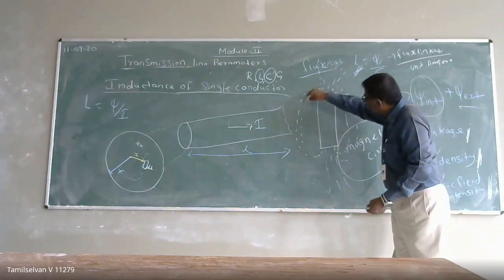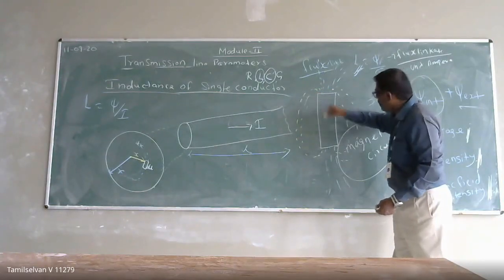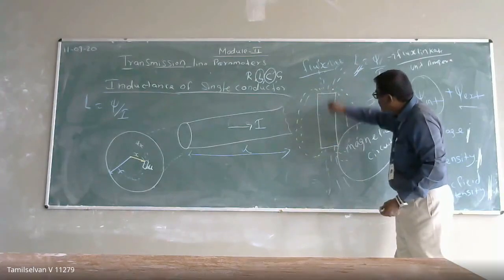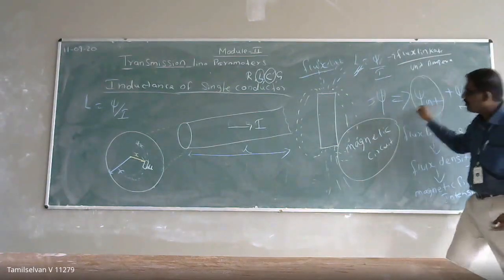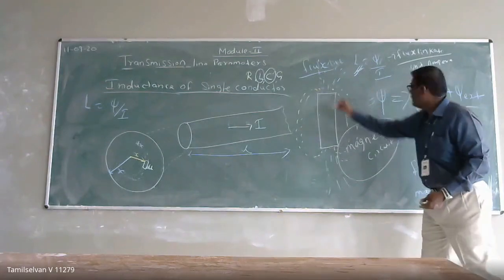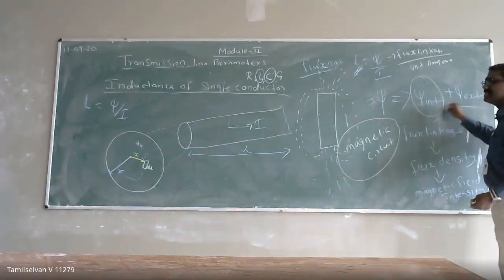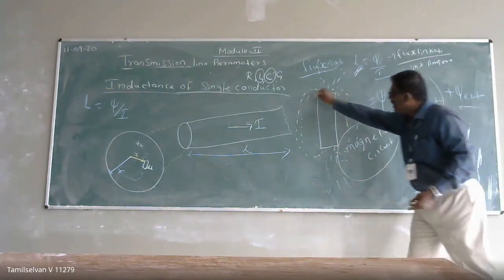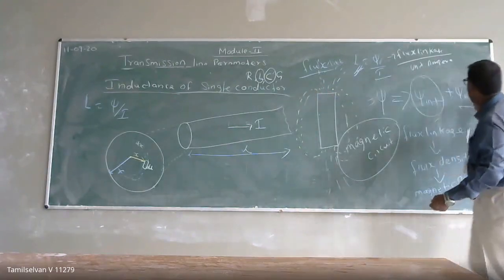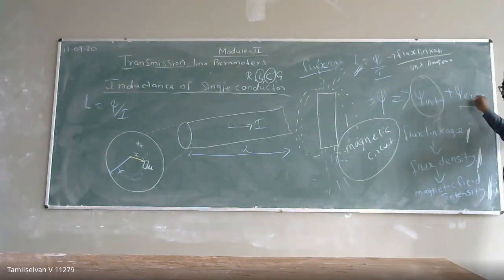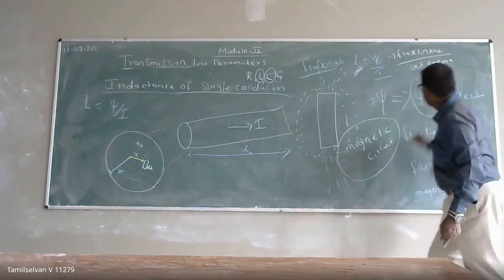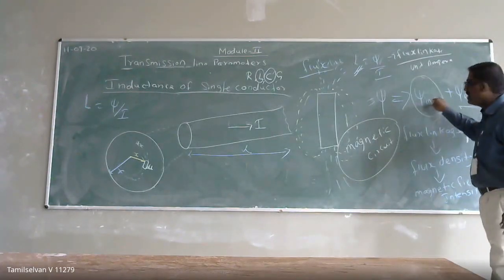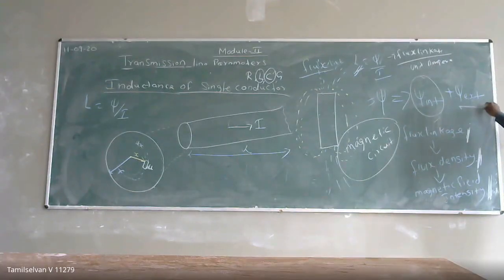Here this flux links with the conductor, and there will be magnetic lines of force inside the conductor. So there will be two flux linkages. One is due to the magnetic lines of force inside the conductor, the internal flux linkage, and due to the magnetic lines of force outside, there will be external flux linkages. First, we are going to calculate the internal flux linkage, then the external flux linkage.